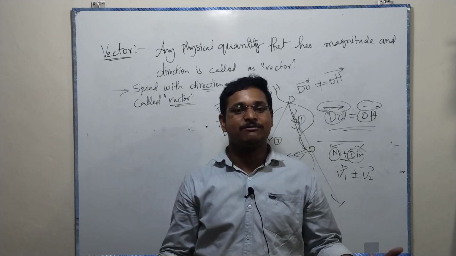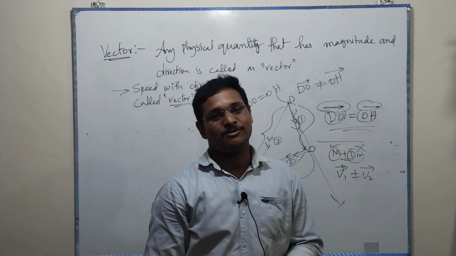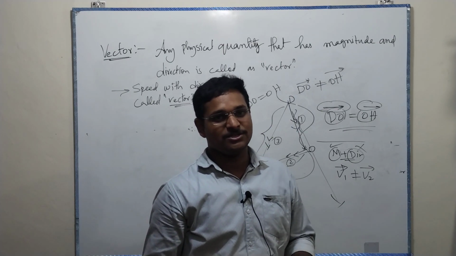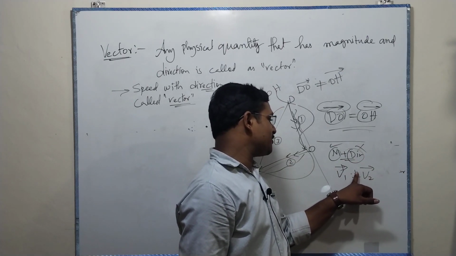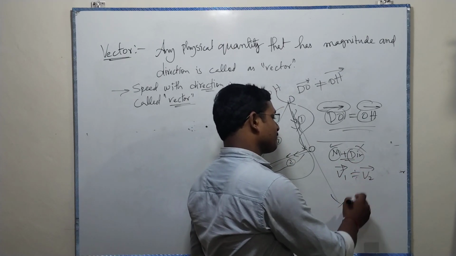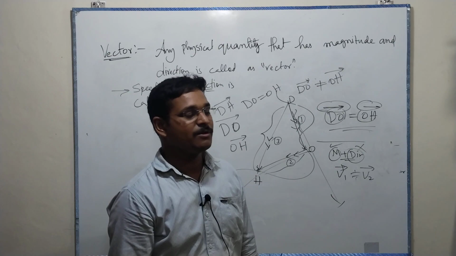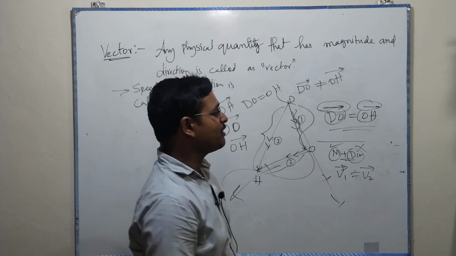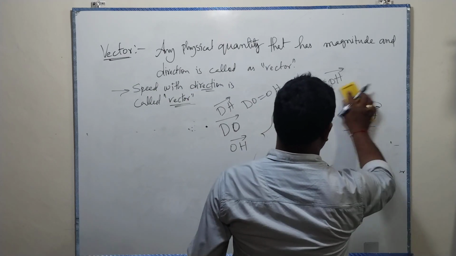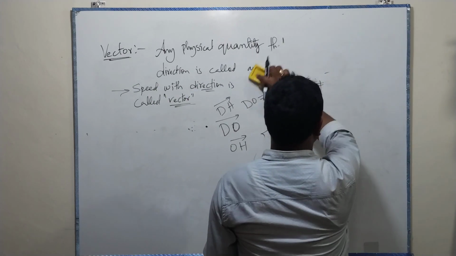If only directions are equal, then also vectors are not equal. Both magnitude and direction must be equal, then only you can say vectors are equal. Here the directions are different, so they are not equal vectors. It's very important to remember.